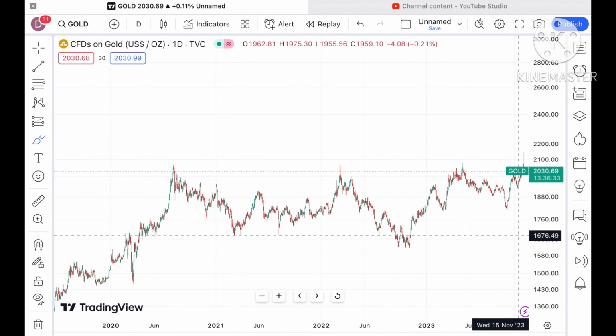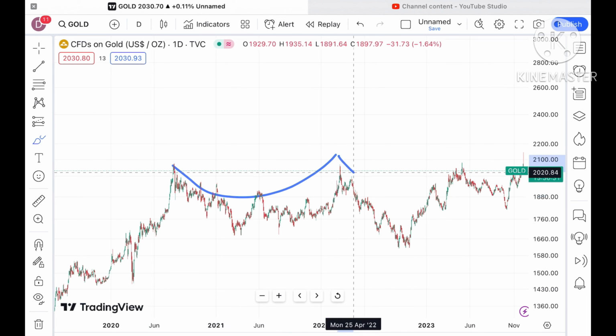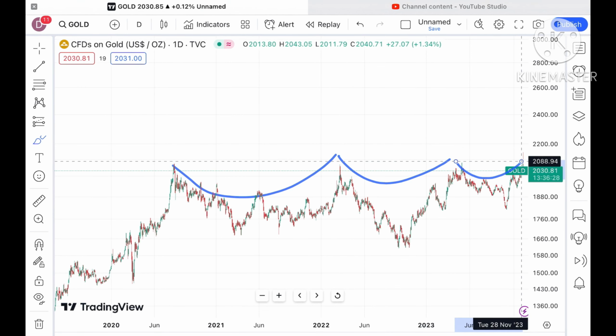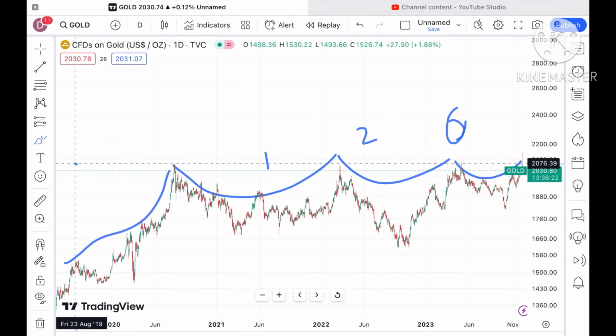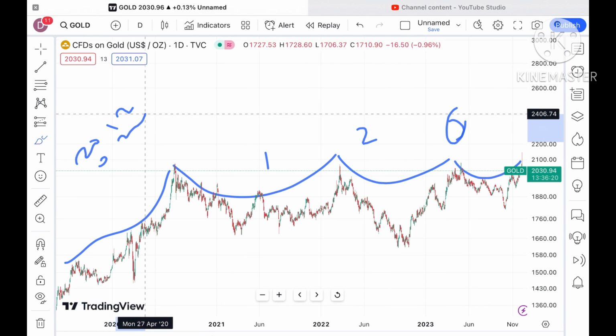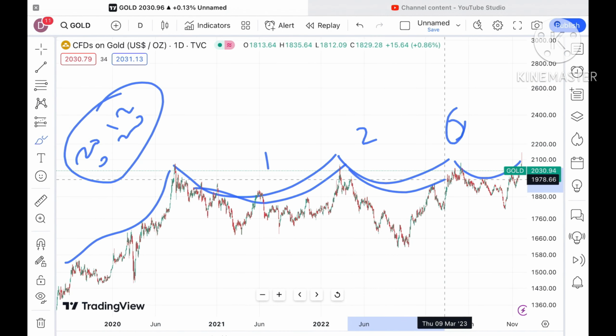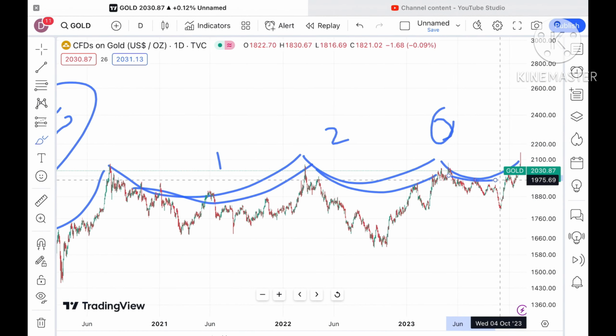See, look at this particular chart. A U pattern is forming here, a similar pattern, and similar 3 patterns have formed in just 3 years. Otherwise, if you look at this previous pattern, from 2012 to 2020, an 8-year pattern was there. Similar patterns are forming now also. I keep repeating this in most of my videos.